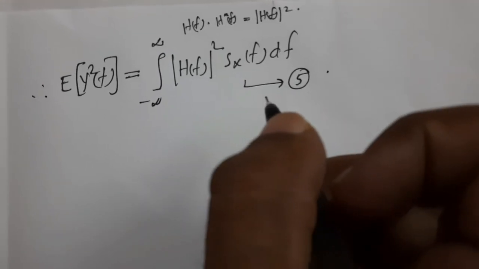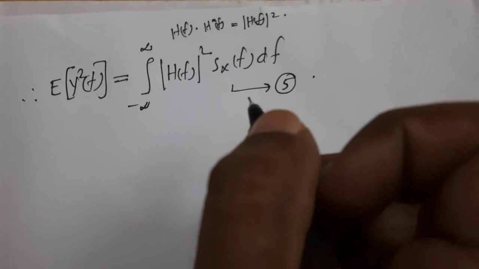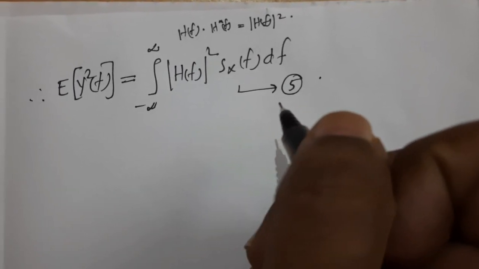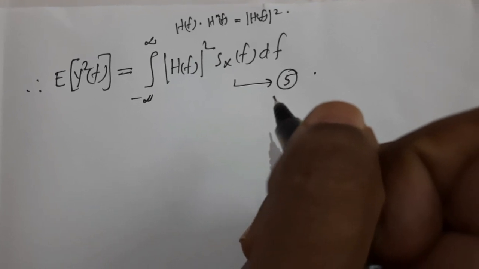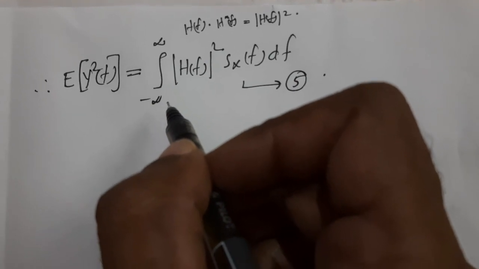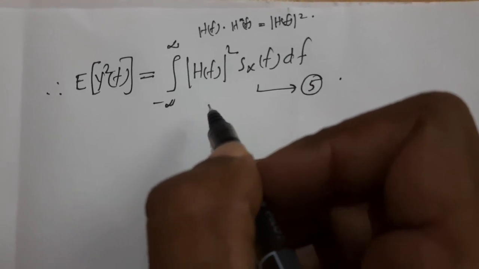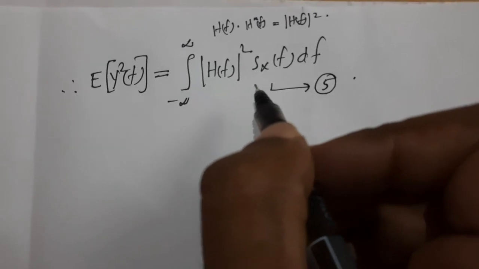Now equation 5 states that the mean square value of the output of a stable LTI system in response to a wide-sense stationary random process x(t) is equal to the integral over all frequencies of the power spectral density of the input random process multiplied by the squared magnitude of the transfer function of the filter.